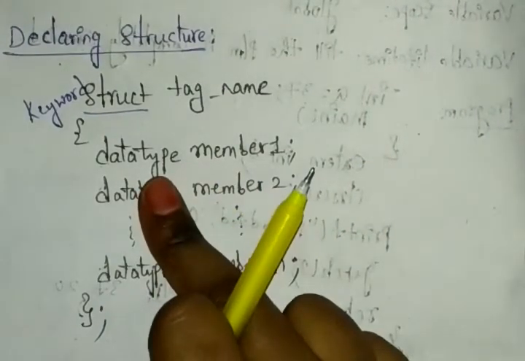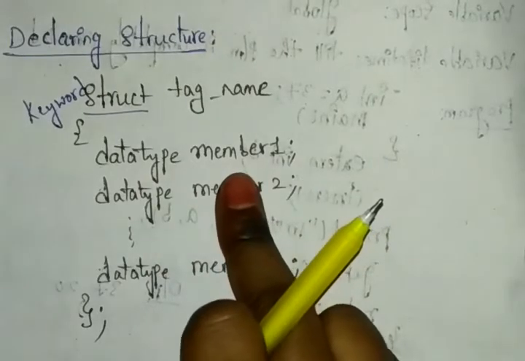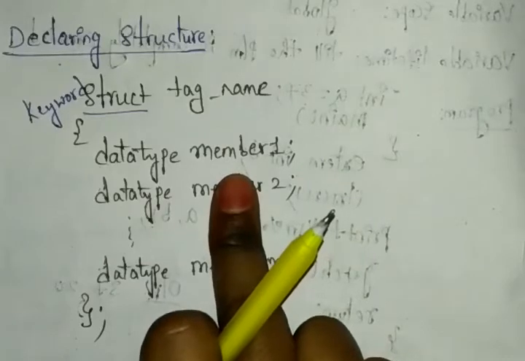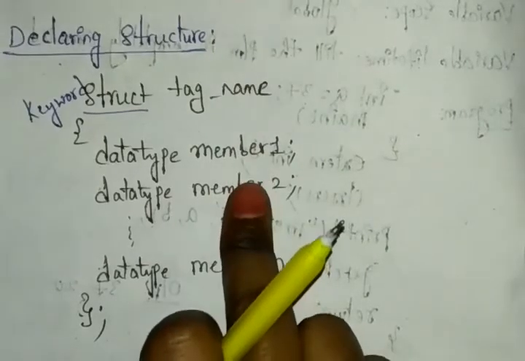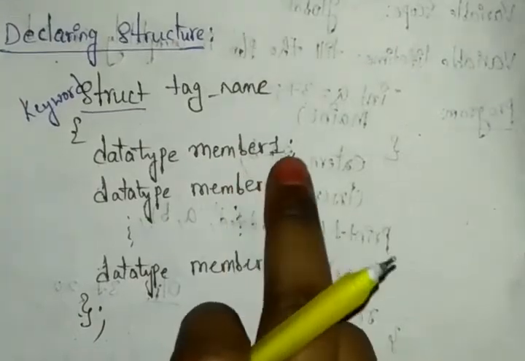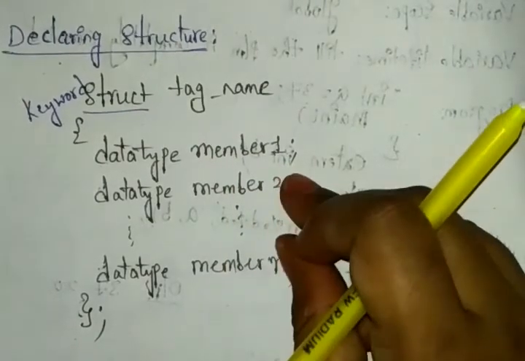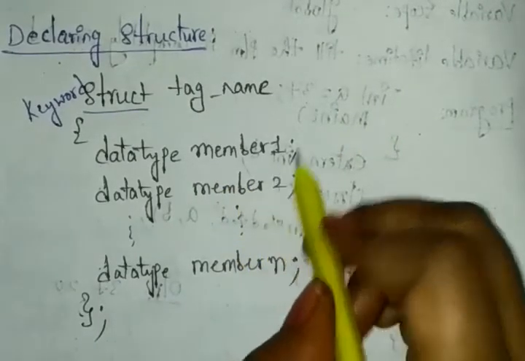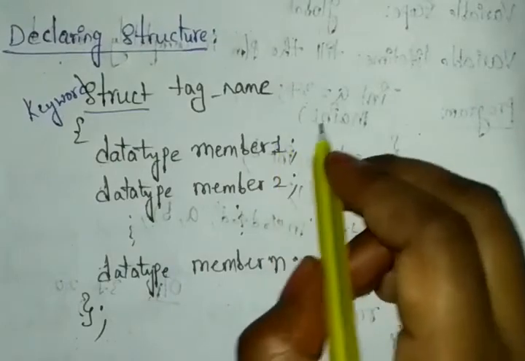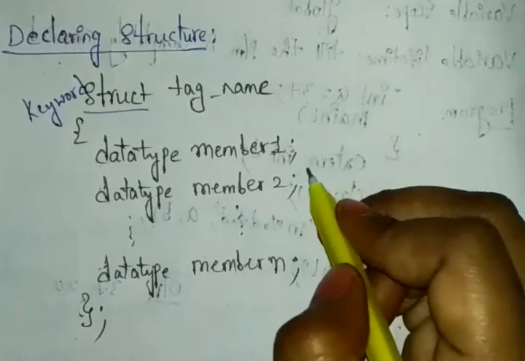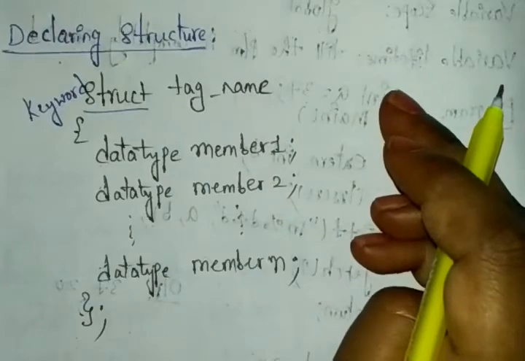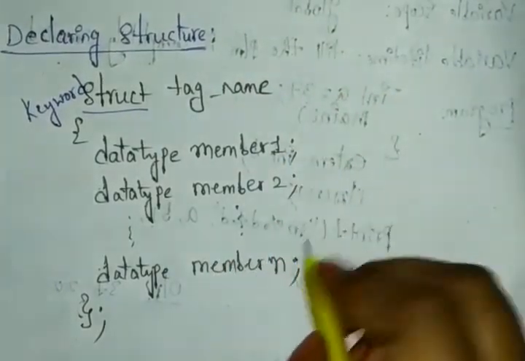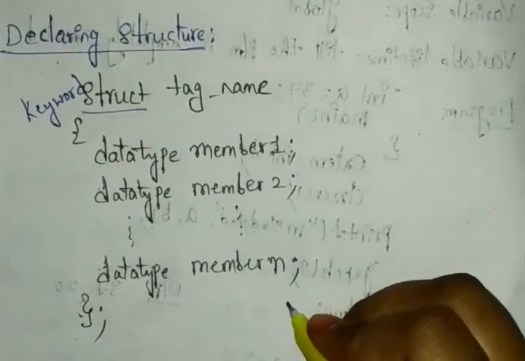Here you can mention an integer, and here also you can mention a, or anything you can name. Like that you can mention anything. That is possible: data type and the variables. Once you complete this, you can see the data types and the members will be separated by semicolons.